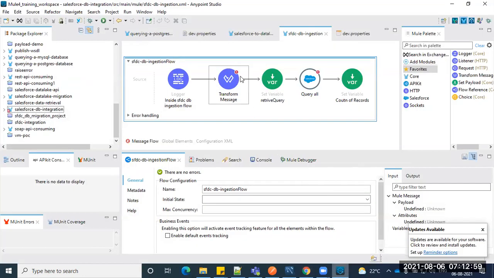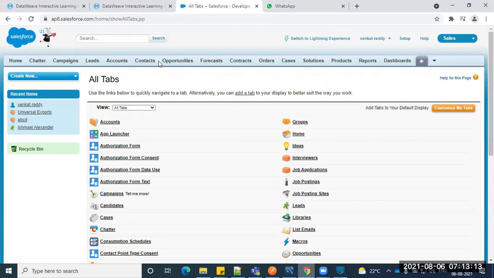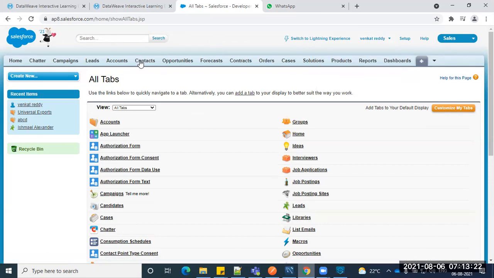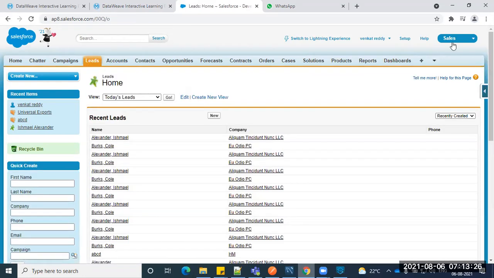Whatever we discussed in the DBMS or database concept, we call it SQL, Structured Query Language. Here as well there is a similar language called SOQL, the Salesforce Object Query Language. For example, I just want to see what the existing leads are.